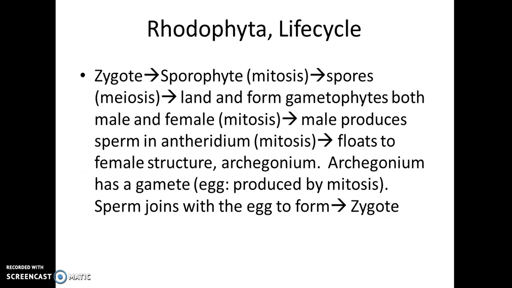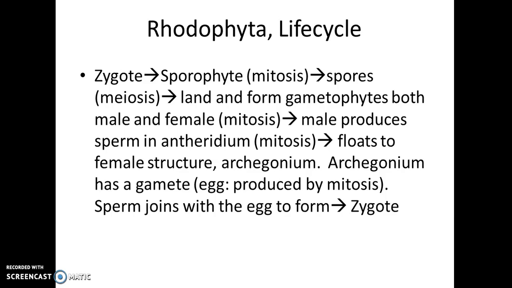So again, we have the zygote, which is a fertilized egg that grows through the process of mitosis into a sporophyte. This is 2N. The sporophyte produces haploid spores through meiosis. The haploid spores land and form gametophytes. We have a male and female gametophyte, and they develop through a process known as mitosis. The male produces sperm in the antheridium. The female produces the egg in the archegonium. The sperm meets the egg to form a zygote, which will then grow into a sporophyte.